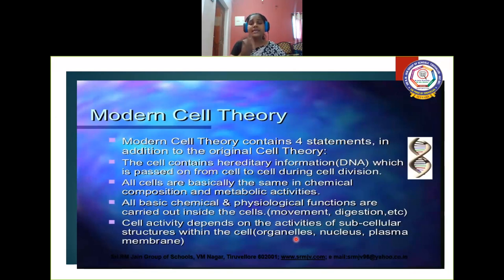Like that, each and every organelle of the cell: ribosomes producing proteins, Golgi apparatus doing the function of transport inside the cell, endoplasmic reticulum doing detoxification, membrane biogenesis, like that. Each and every organelle of that cell is doing its own function. So this is talking about our modern cell theory.